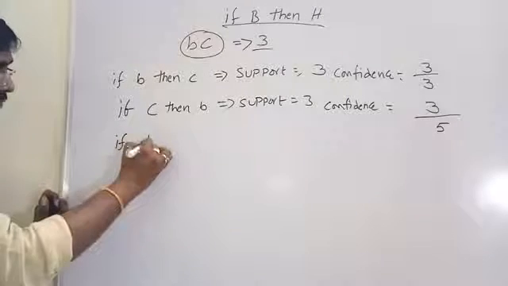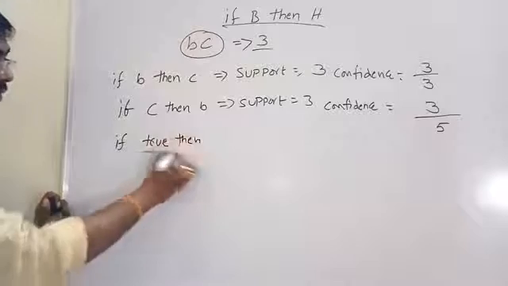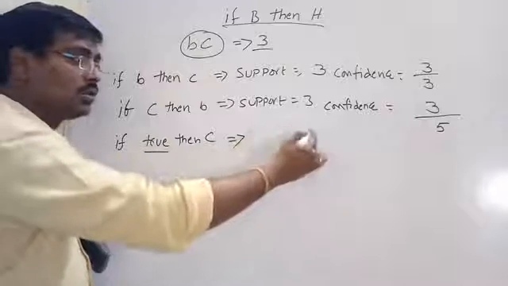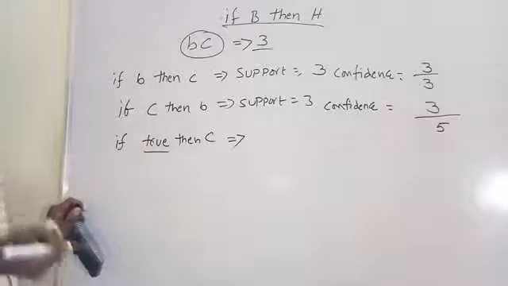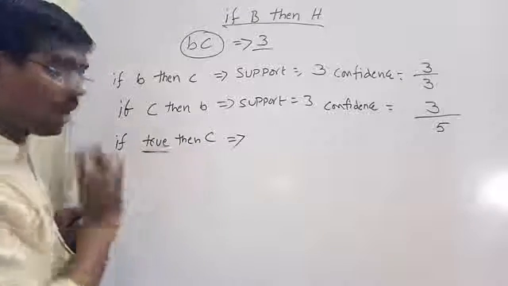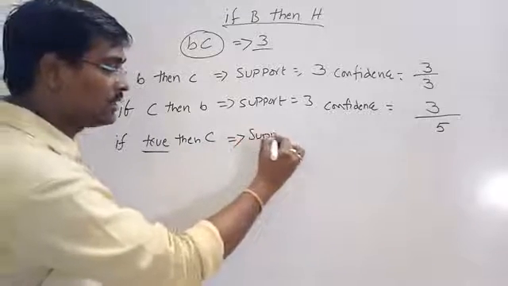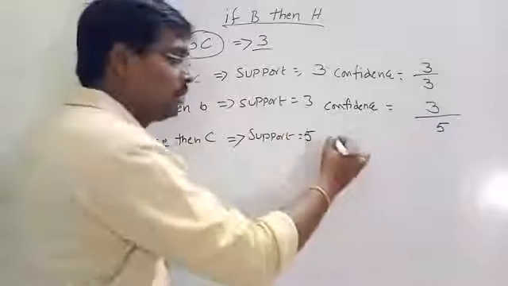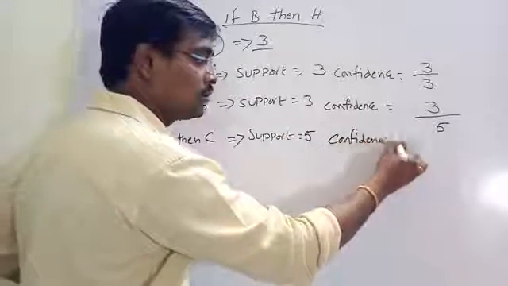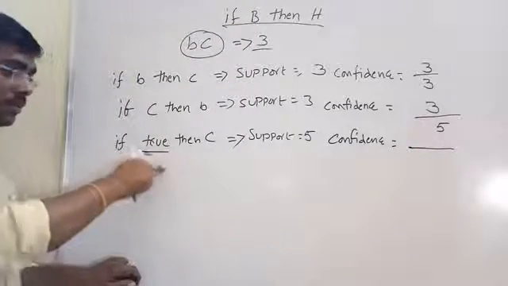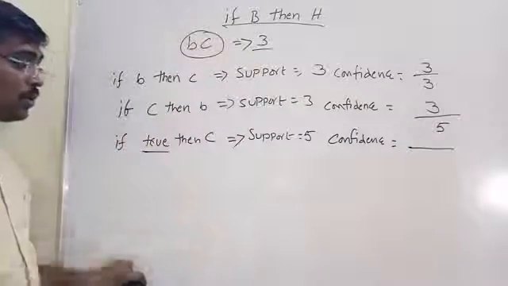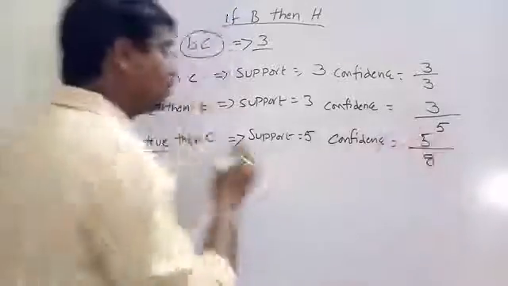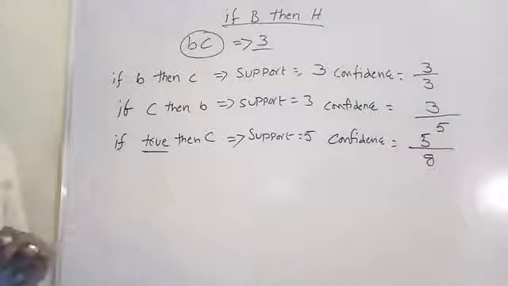Suppose one more: if true, then C. That means the support is equal to 3. What is the confidence? True means all the transactions. For all the transactions, what is the support of C? Directly, support of C is equal to 5. And confidence is equal to, what is the support for true? The denominator is the support for true, which means all the transactions: 8. So 5 by 8. These are some of the association rules that are generated.